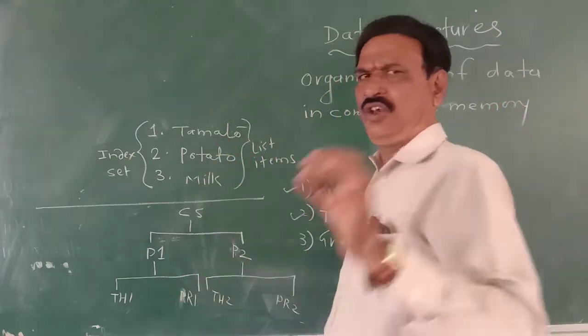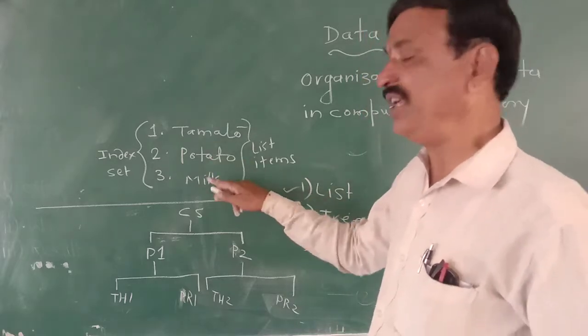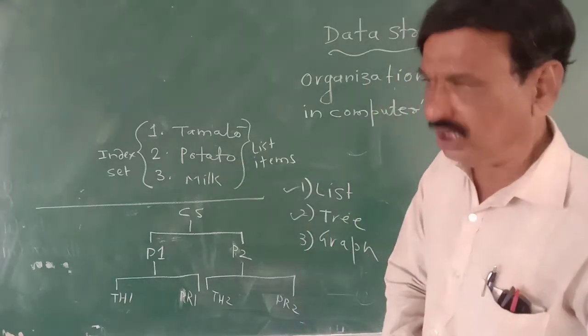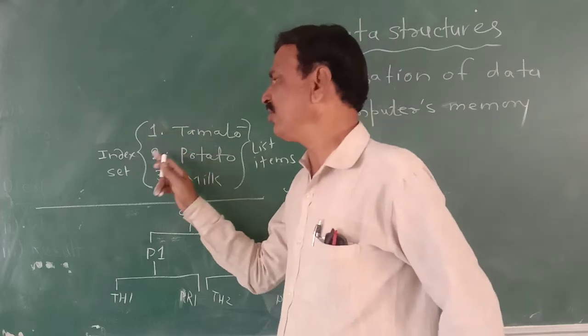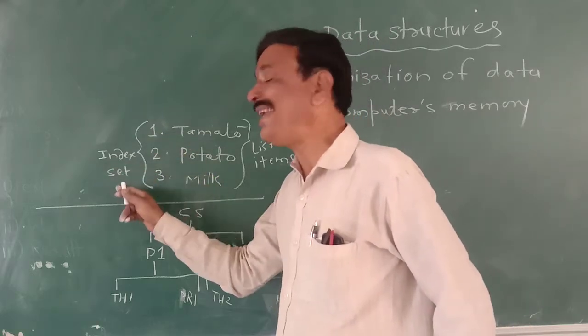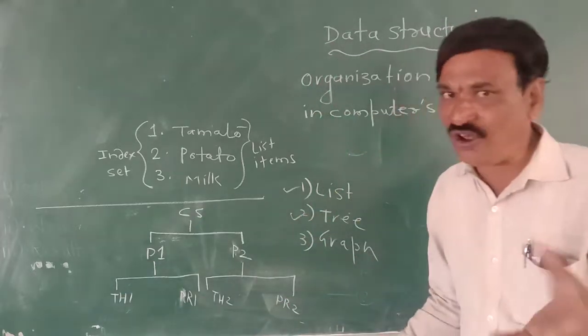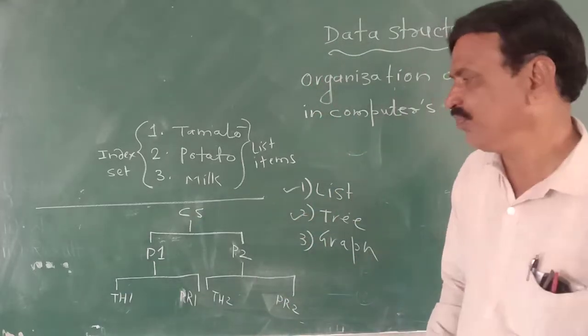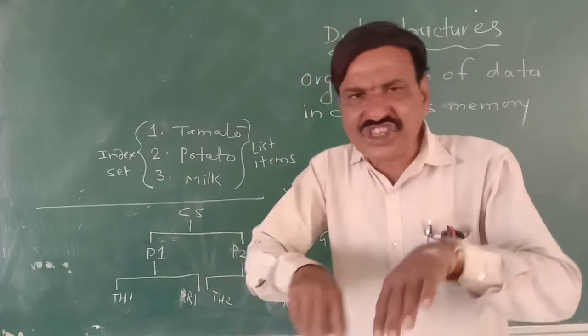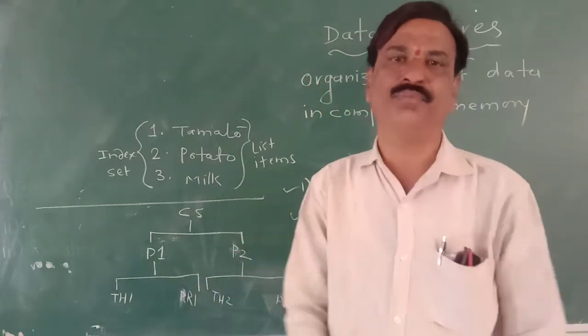List: a list is a collection of elements where every element is referenced respectively by an index set. Whereas a tree is a collection of elements, but there exists a hierarchical relationship among them.